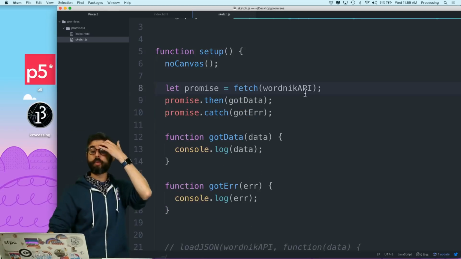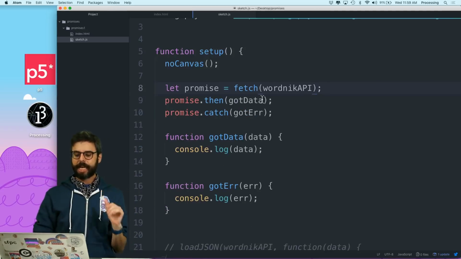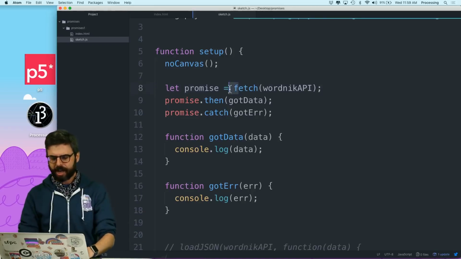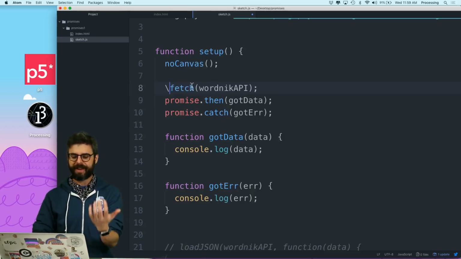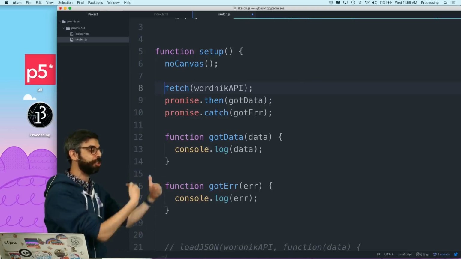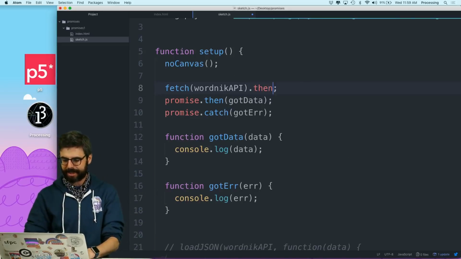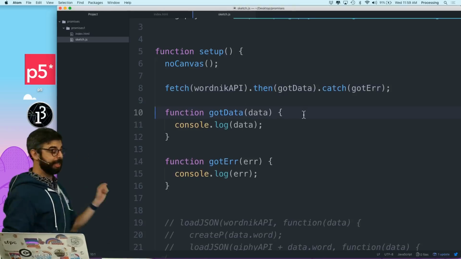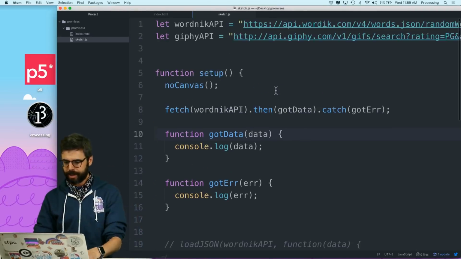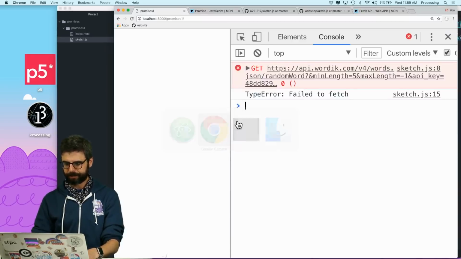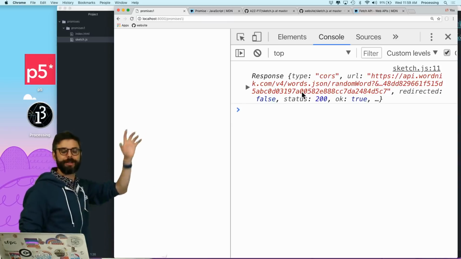Okay, so how would somebody really write this code? Well, most likely, you don't need to create this variable called a promise and then say .then. Really, most likely what you're going to see is just saying fetch, and this is called chaining. Almost everything in JavaScript is chained, meaning I'm going to do this function and chain it with the next thing. I can say .then got data, .catch got error. So this is more likely how you're going to see it written. And let's just see, do we still get that? We still get that error. And then if I fix it, now we can see we've got that response back correctly.